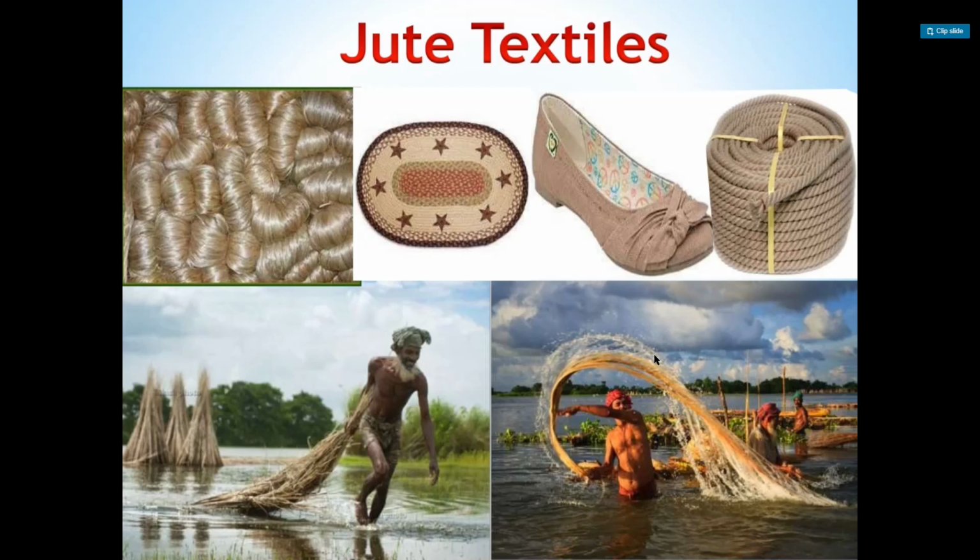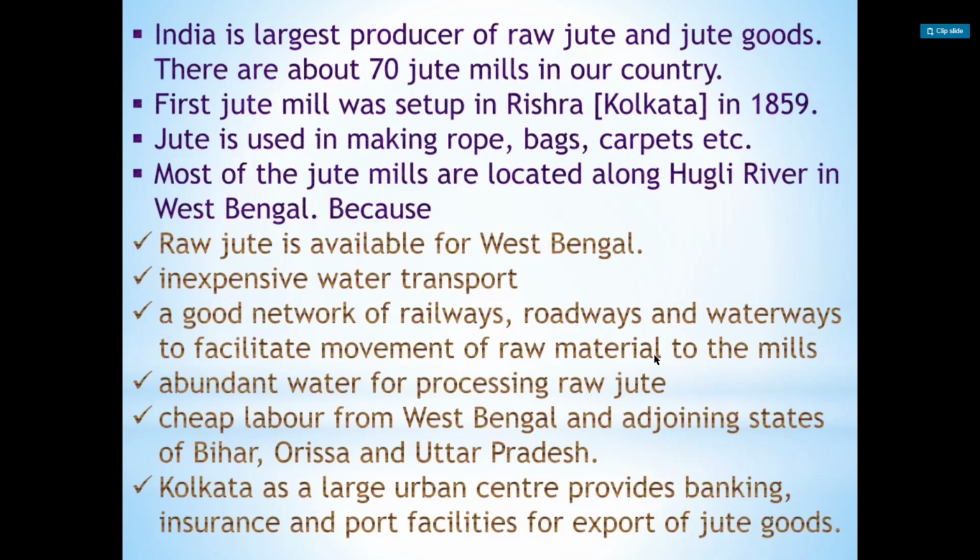Next is jute textiles. I think you must all be aware of jute. See the products made of jute. Let's discuss jute textiles. India is the largest producer of raw jute and jute goods. There are about 70 jute mills in our country. So this is a matter of pride for us. The first jute mill was set up in Rishra, which is situated near Kolkata, in 1859.